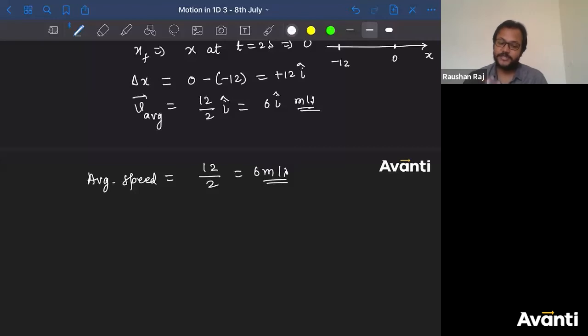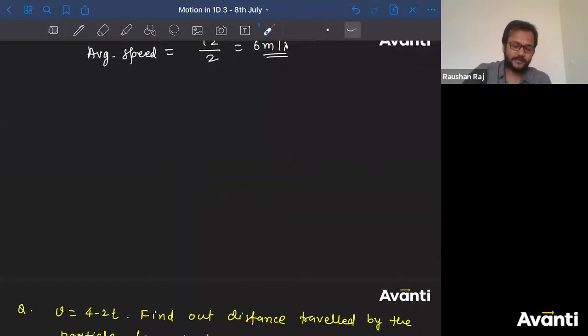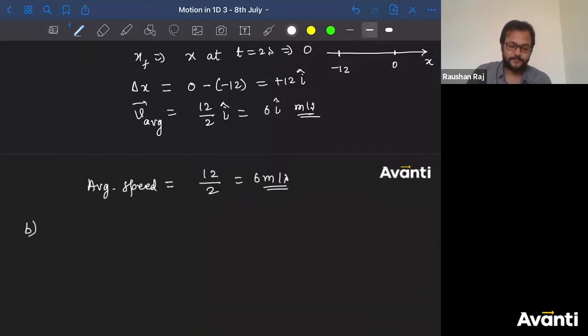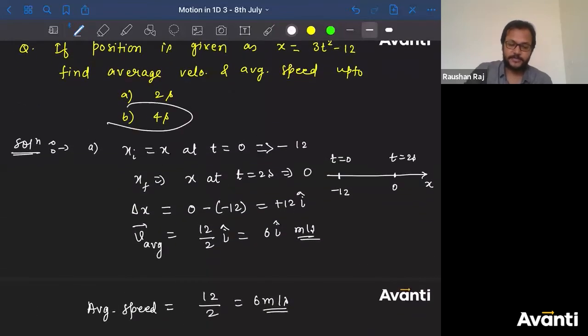Why am I saying so? Because right now, you cannot say this for sure that distance is 12 only. रीजन इसका बहुत सिंपल है. देखो और बताता हूं, आगे बात करते हैं. केस बी, while solving case B, you'll get to know why I'm saying those things. चलिए 4 सेकंड की बात करता हूं, right?